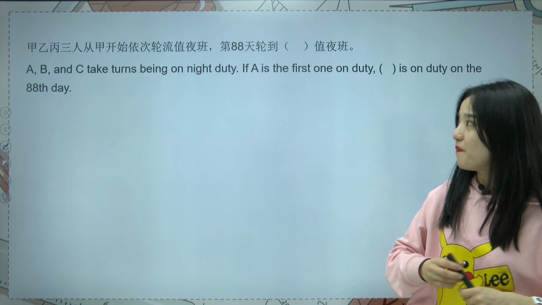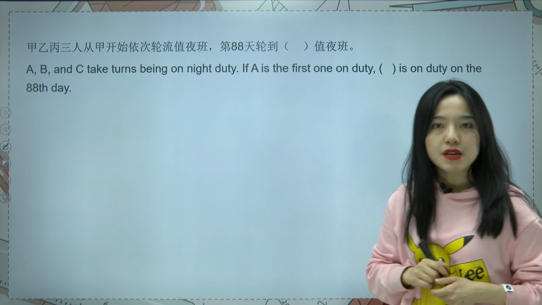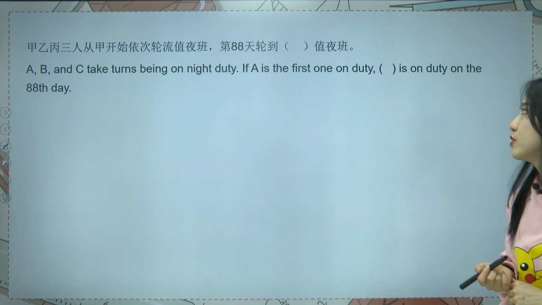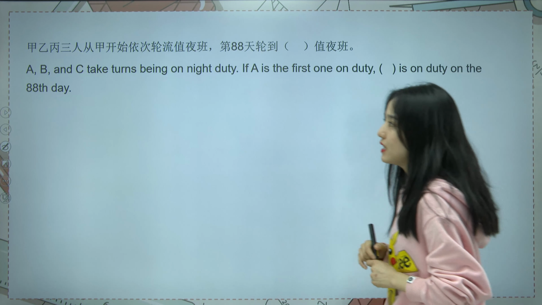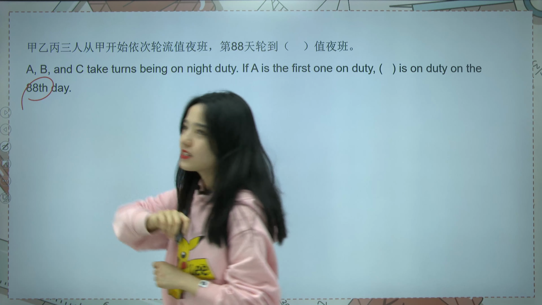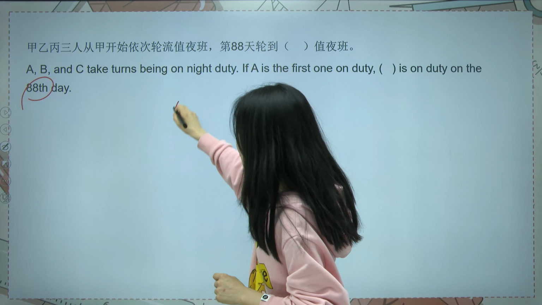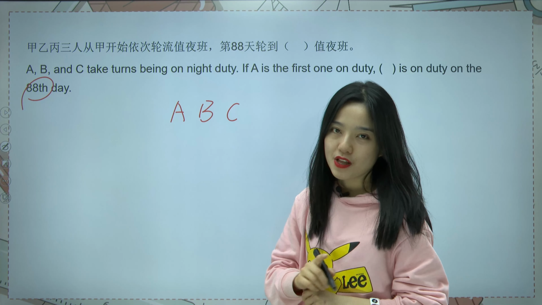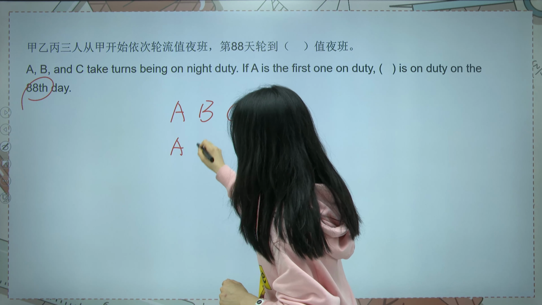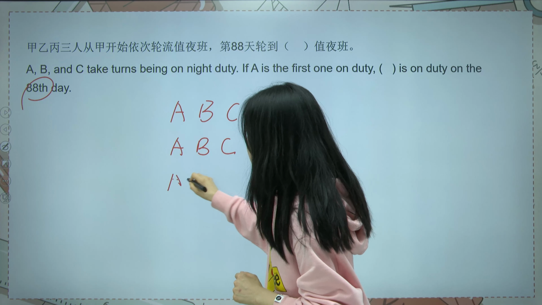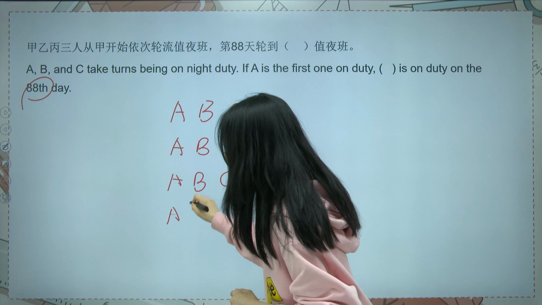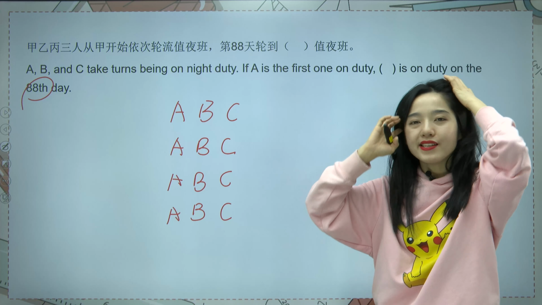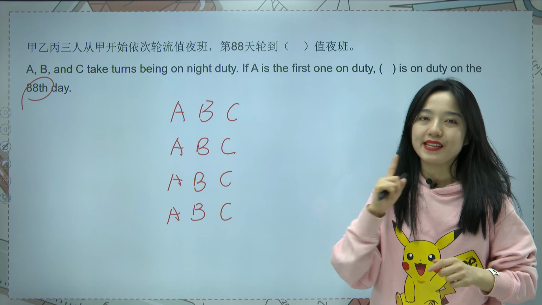How about the second one? We have A, B, C, 3 people take turns being on night duty. And if A is the first one to be on duty, who is on duty on the 88th day? Okay, so let's see. A, B, C will take turns being on duty. So A, B, C, the first 3 days. And the same order in the next 3 days, A, B, C. And in the next 3 days, A, B, C, A, B, C. Here you can see, as long as we know the place in the cycle, we can know who is on duty.